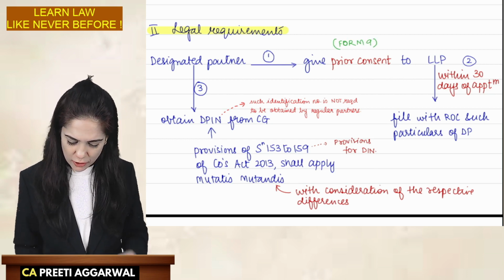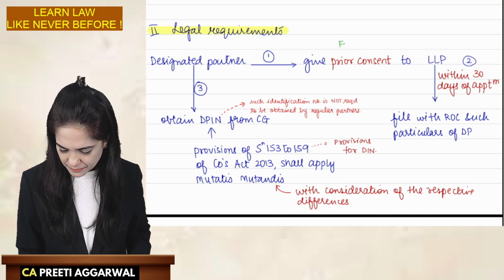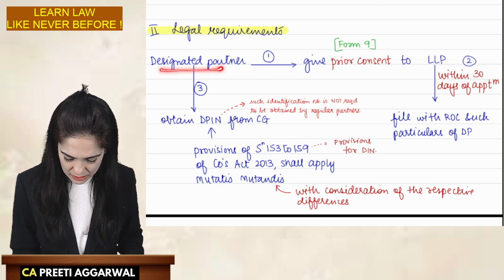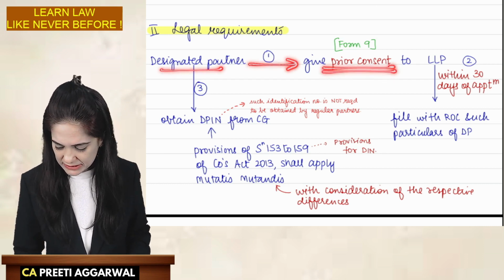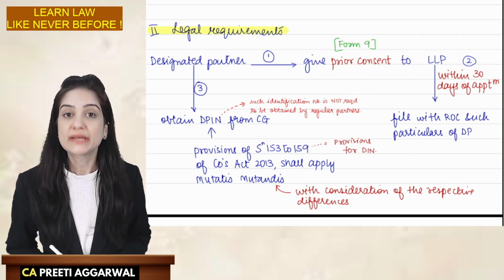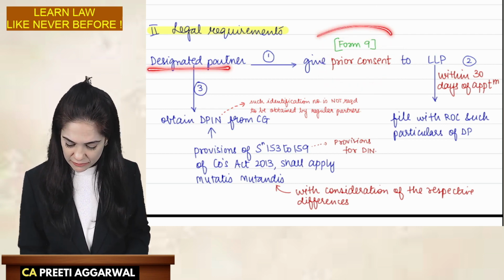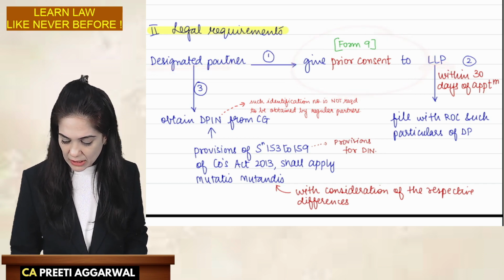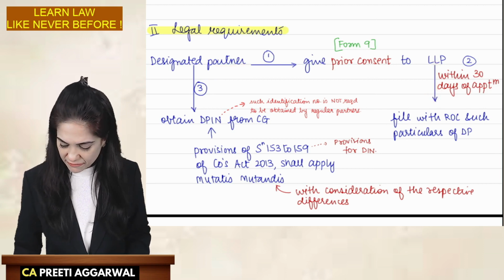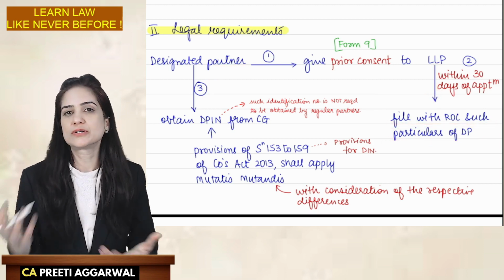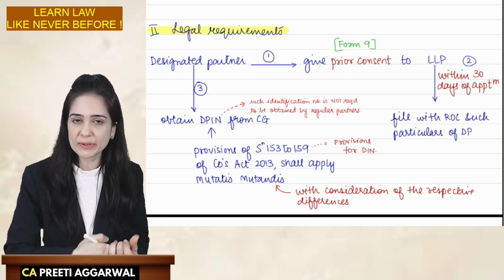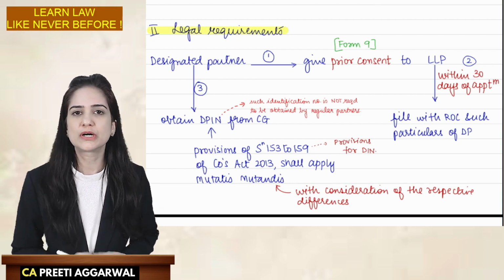Okay. So in Form 9, I'll just write it properly. Form 9. Okay. Now, the designated partner will give prior consent to the LLP. This consent will be in Form 9. So, the designated partner will give his consent to the LLP. The LLP shall, within 30 days of his appointment, file with the ROC such particulars of the designated partner. Particulars means giving information, the name, address, DPIN, everything will be informed to the ROC.